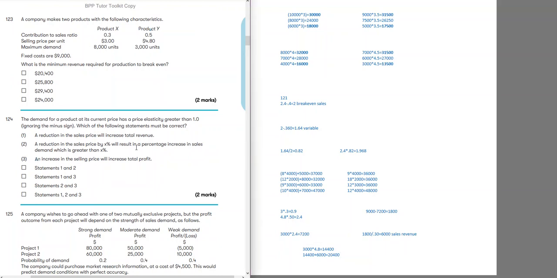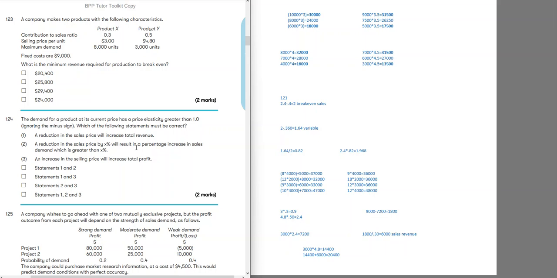Okay, the demand for a product at its current price has a price elasticity greater than 1, ignoring the minus sign. So price elasticity of greater than 1 means it is elastic. Which of the following statements must be correct? A reduction in sales price will increase total revenue. A reduction in sales price by X percentage will result in increase in sales demand which is greater than X percentage. An increase in the selling price will increase total profit.